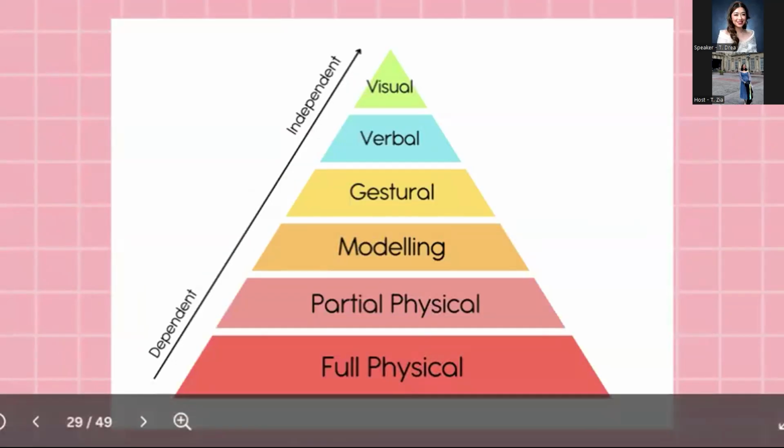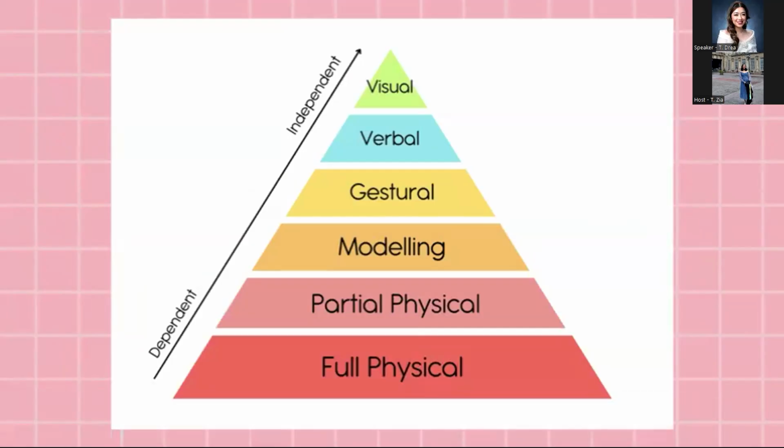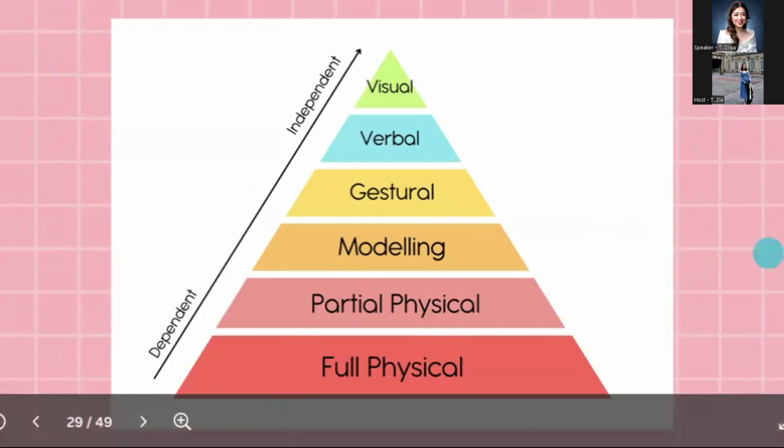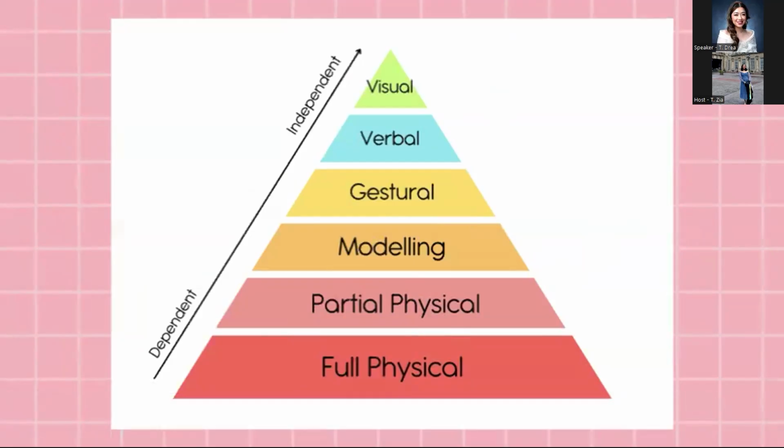So discuss ko lang real quick yung hierarchy of prompts and cues, which is a systematic approach if magtuturo po tayo ng skill. So starting with the most intrusive assistance and gradually fading to the least intrusive. Basically, the goal is to ensure the learner's success while promoting independence. So we will start first with the independent or no assistance. So this is the ultimate goal for children, completing the activity on their own without any help. We encourage independence by giving them the opportunity to try it first.